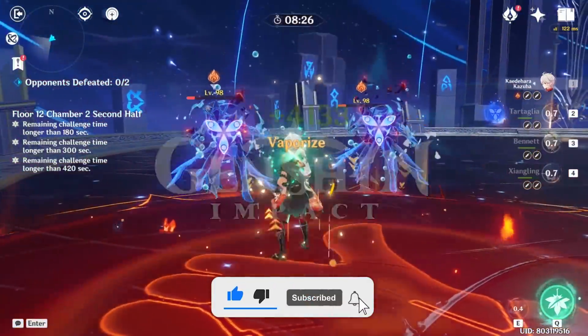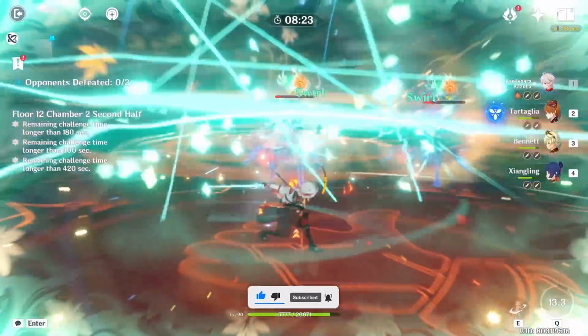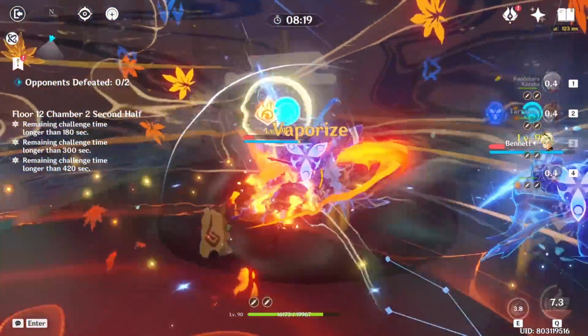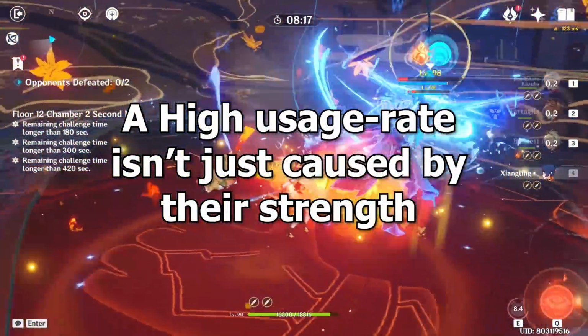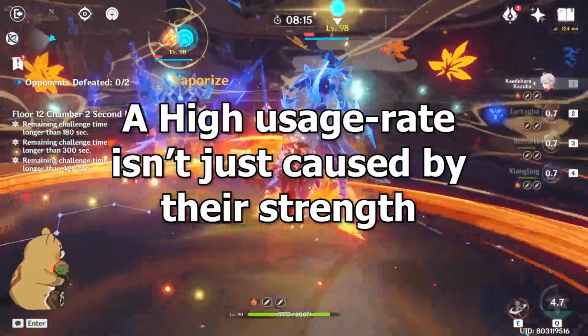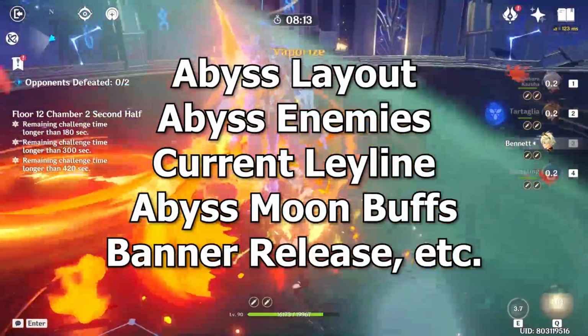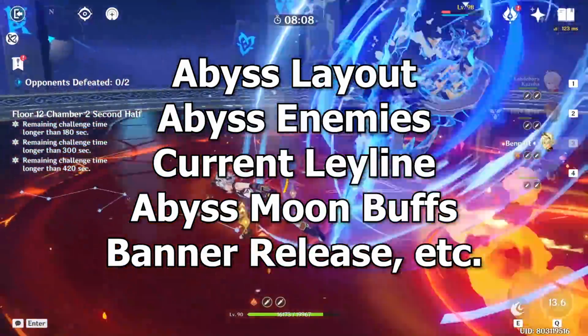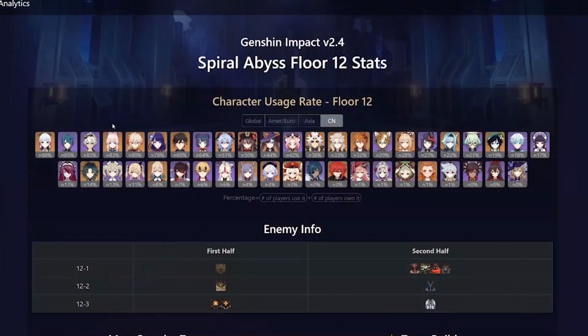There is definitely a certain amount of correlation and causation between character usage rate and their strength, but it's definitely not the only thing. A character having a high usage rate is not exactly one-to-one correlated with their strength, and their strength is definitely not the only and direct cause of their usage rate being high, and that is the issue here.